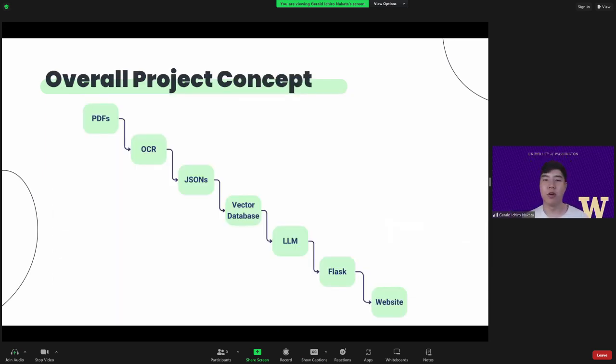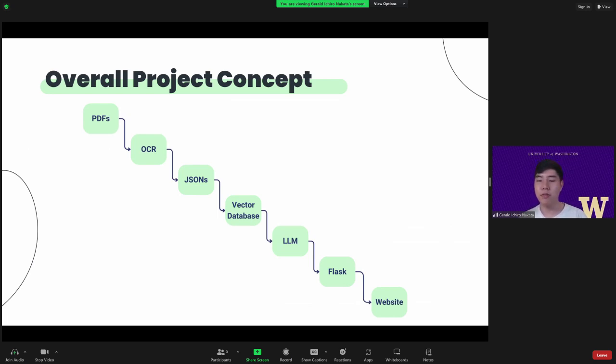So to give you a quick overall project concept, we start off with the documents in PDF form. Those are fed into our OCR, our optical character recognition model. That just pulls out all the textual information from the PDFs and allows it to be understood by the machine. Those textual blocks are then fed into JSON, which is a text-rich file format. Those are then created into embeddings, which are fed into the vector database. That allows it to be referenced by the LLM for later use.